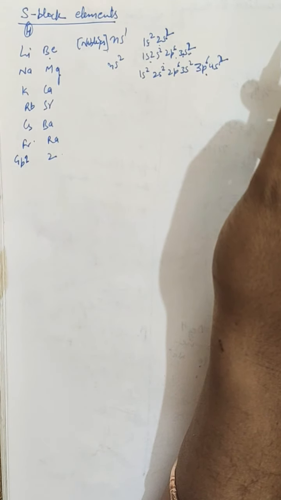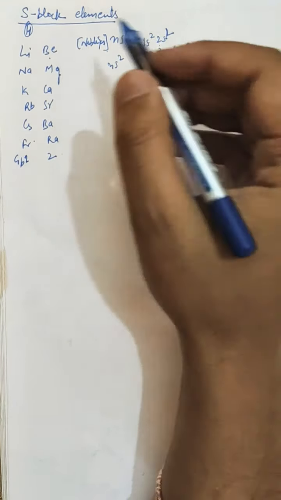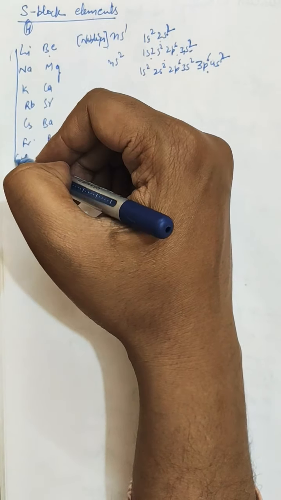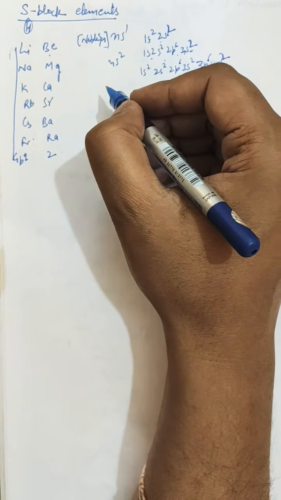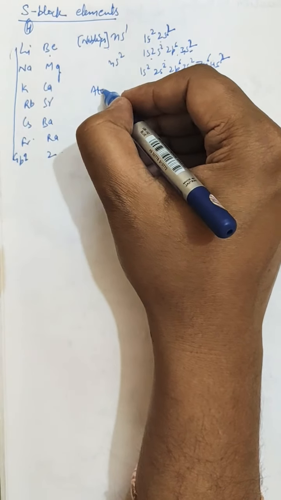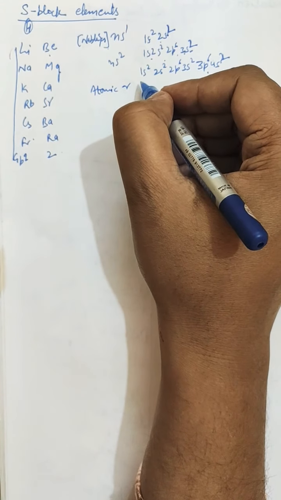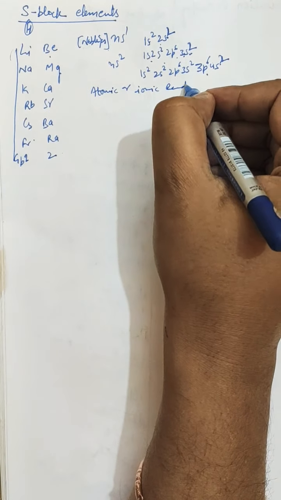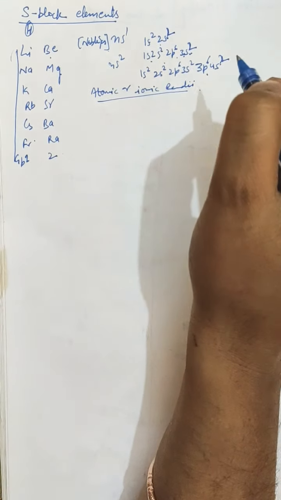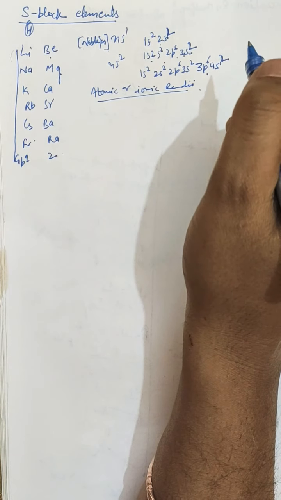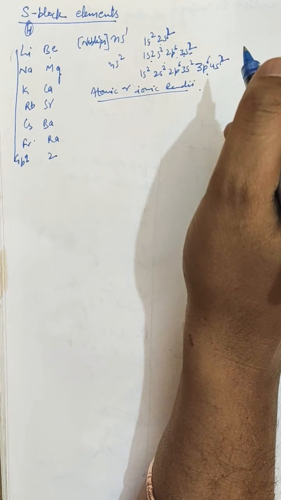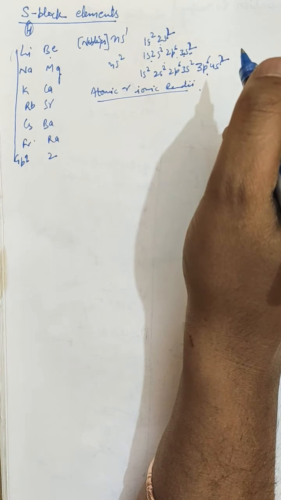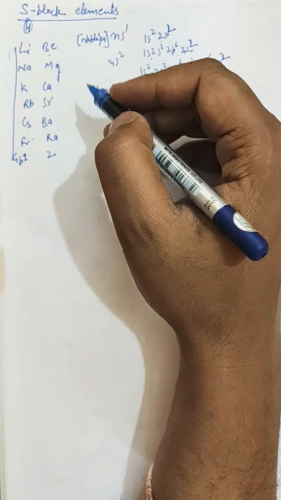Next are their various properties. First, physical properties of group 1 metals. The first property is atomic or ionic radii. Alkali metals have the largest atomic or ionic radii in their respective periods. On moving down the group, atomic and ionic radii increase.